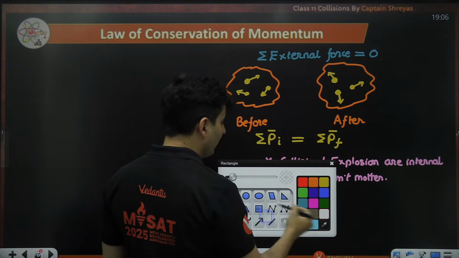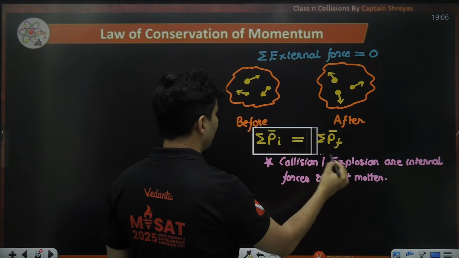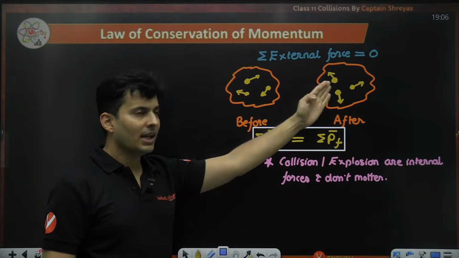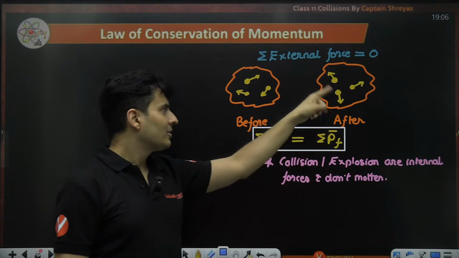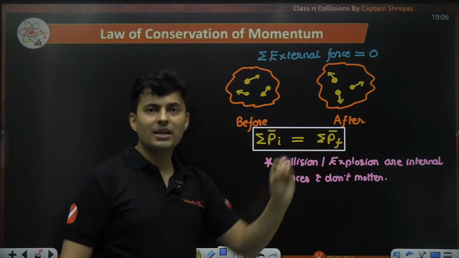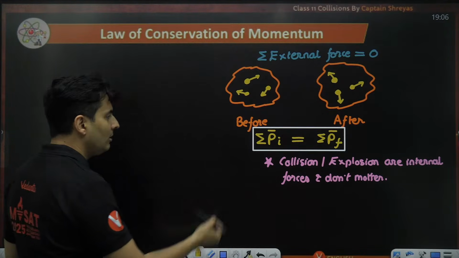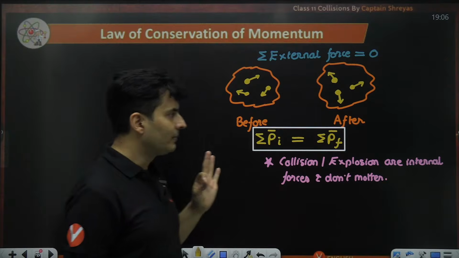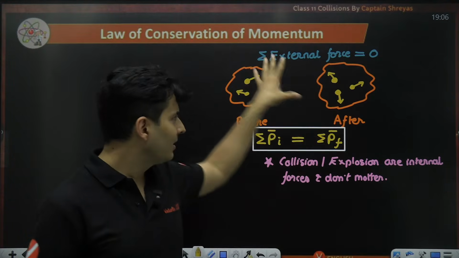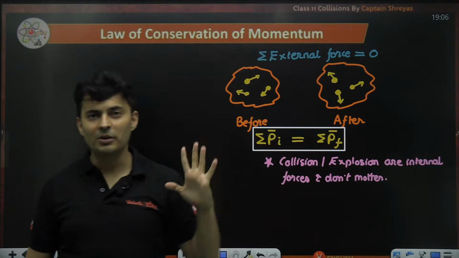That is the law of conservation of momentum. As simple as that. The momentum vector sum of the system before and after, they could be in 1D, 2D, doesn't matter, will always be equal. So this is the law of conservation of momentum, in mathematical terms, statement terms, formula terms, diagram terms, whatever you see.